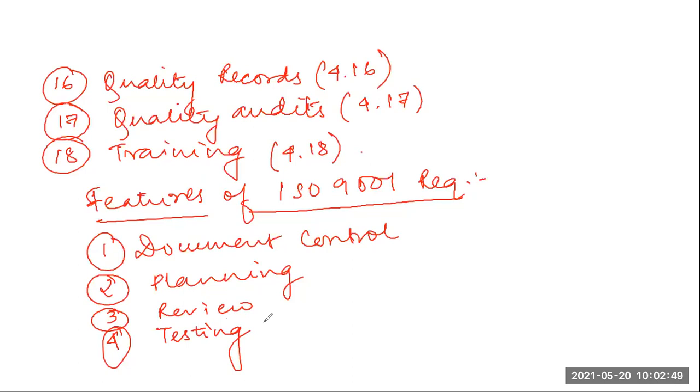So these are the salient features of the ISO 9001 requirements. If you just summarize it, these are the salient features. And if you look at these 4 points, under these 4 points, these 18 points have come.